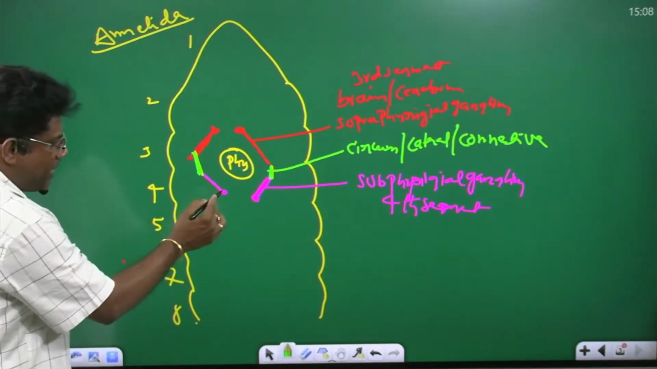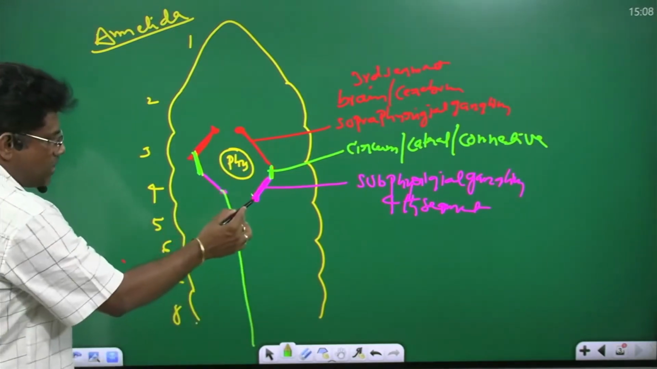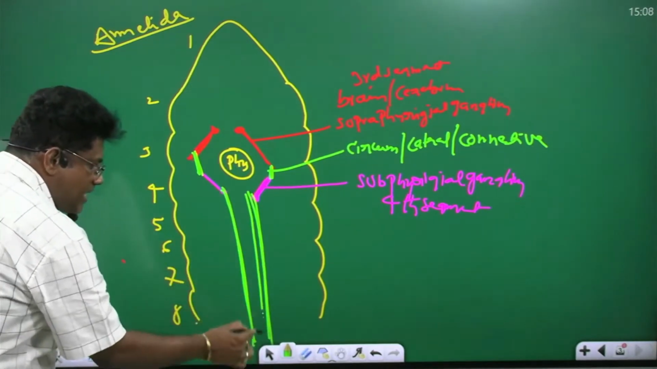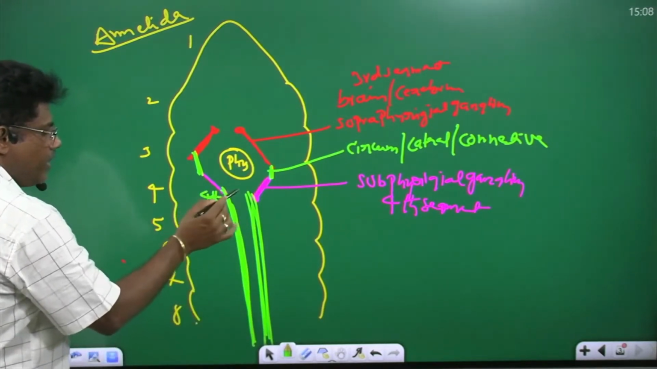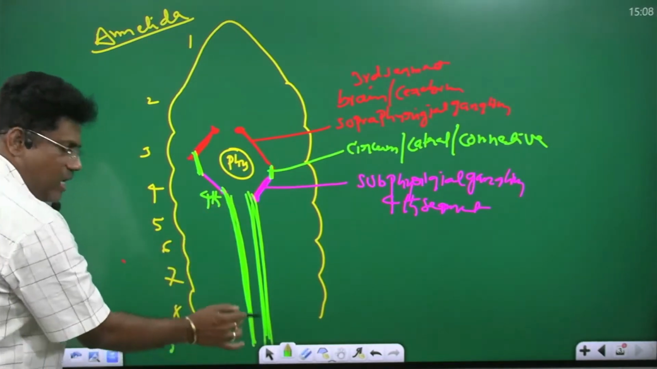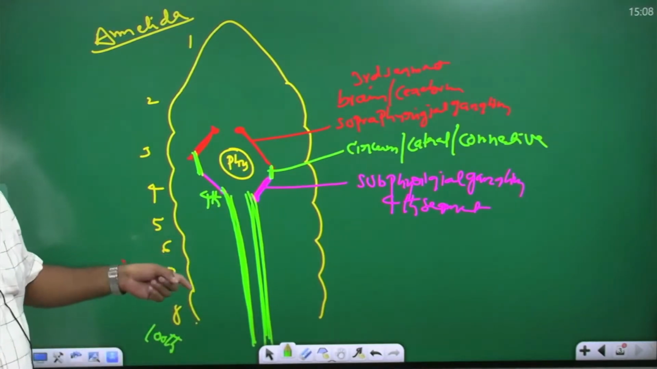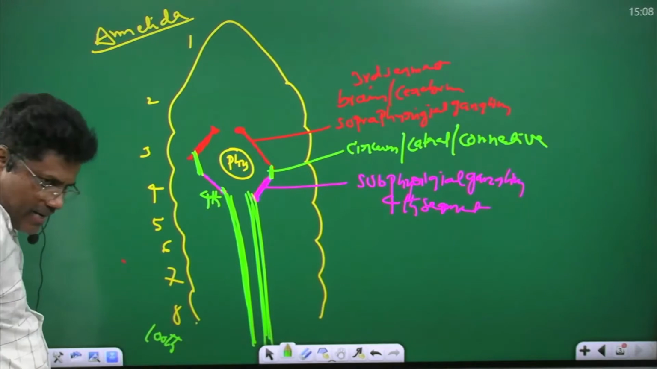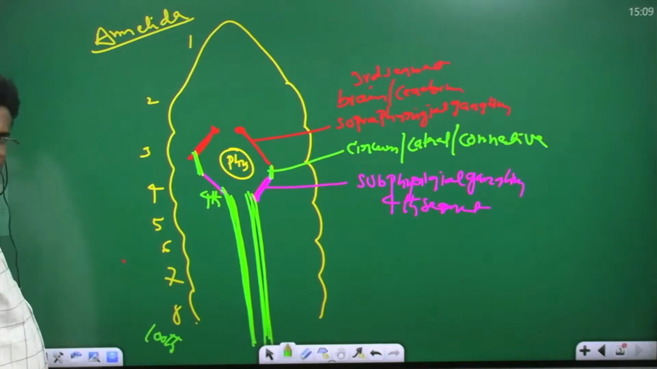From the subpharyngeal ganglion, the ventral nerve cord arises. This is the ventral nerve cord. It starts from the fourth segment and ends at the 100th segment. This is the ventral nerve cord, on the ventral side of the body. In non-chordates, the nerve cord is present on the ventral side. We are chordates; in chordates the nerve cord is present on the dorsal side. In earthworm the nerve cord is present on the ventral side.